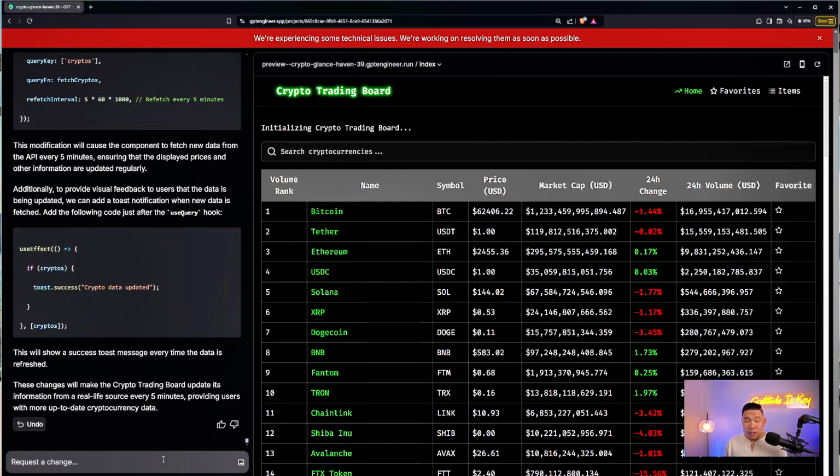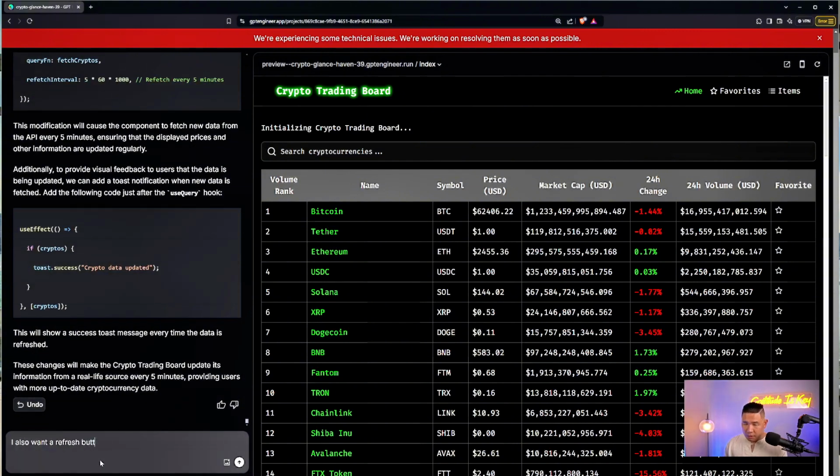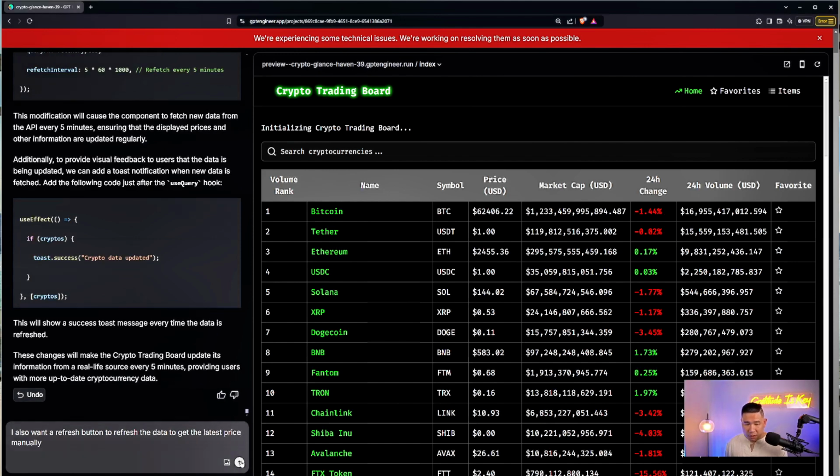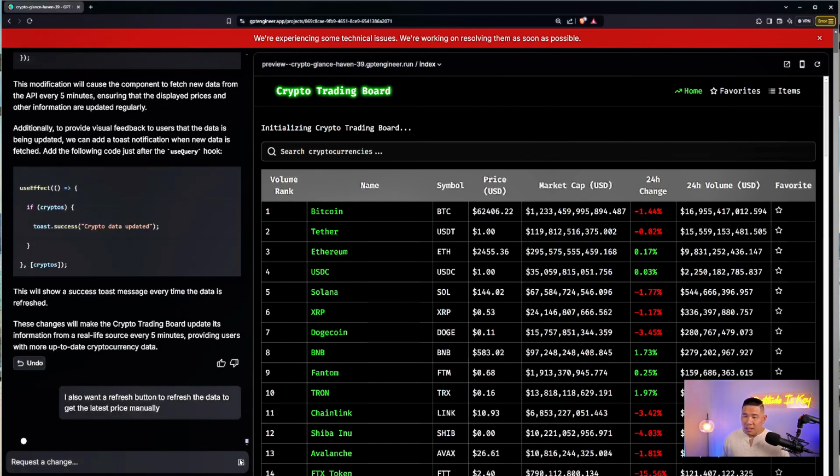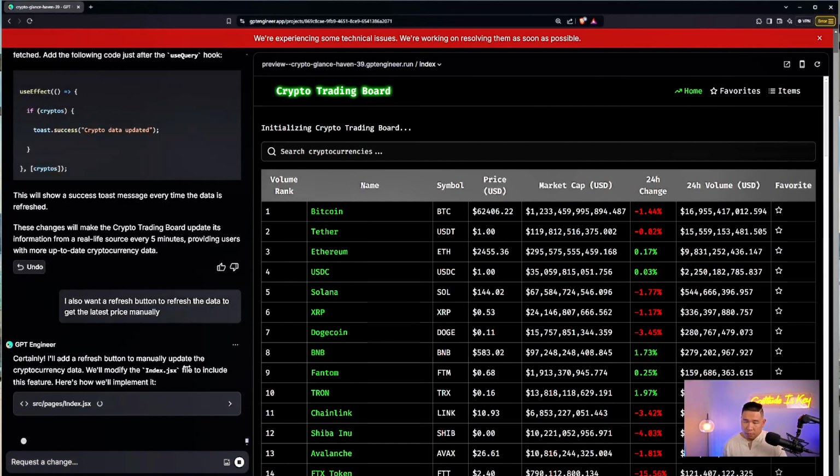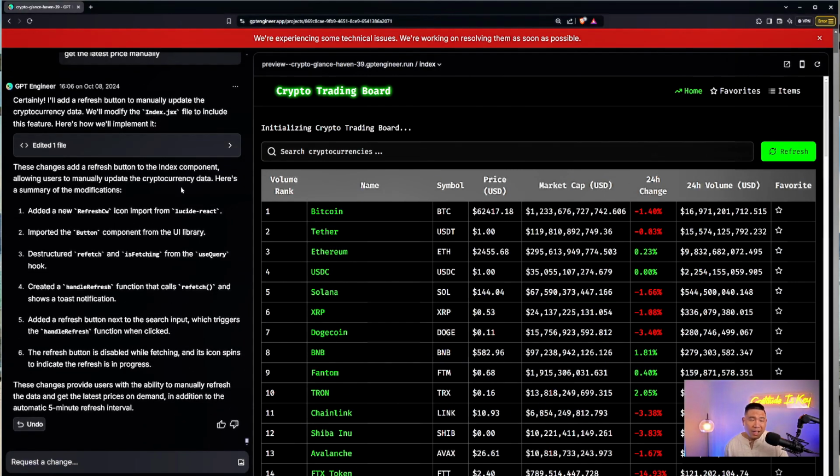And one more thing I want to add, which is a refresh button on the page so I can refresh it manually. So I'm going to put that in, let it cook. All right, it's done. You can now see a refresh button. You just saw how easy it is to remake some of these web apps from someone else's existing projects into your own with your own twist and personalizations. All you need to do is talk to it. Now let's build one together and see how easy it is.